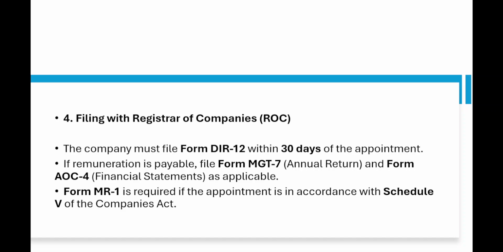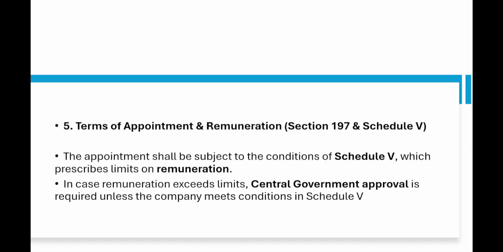Second, if remuneration is payable, then form MGT 7 annual return, form AOC 4 financial statements as applicable, and form MR1 if required under Section 197 in accordance with Schedule 5 of the Companies Act. Okay, terms of appointment and remuneration: Section 197 and Schedule 5 deal with this particular issue.